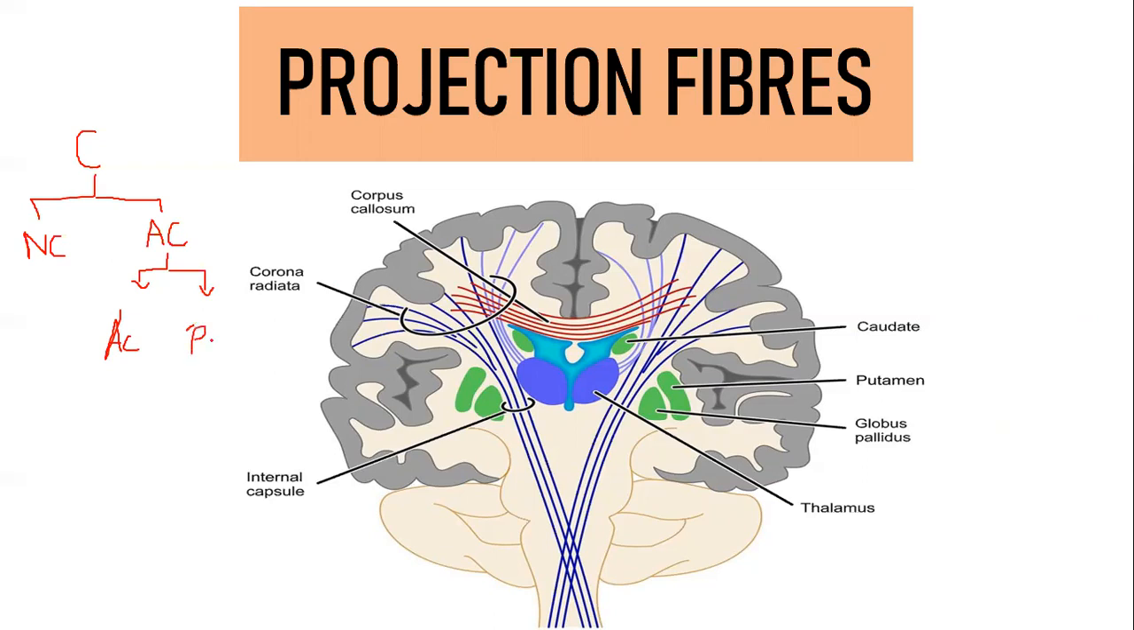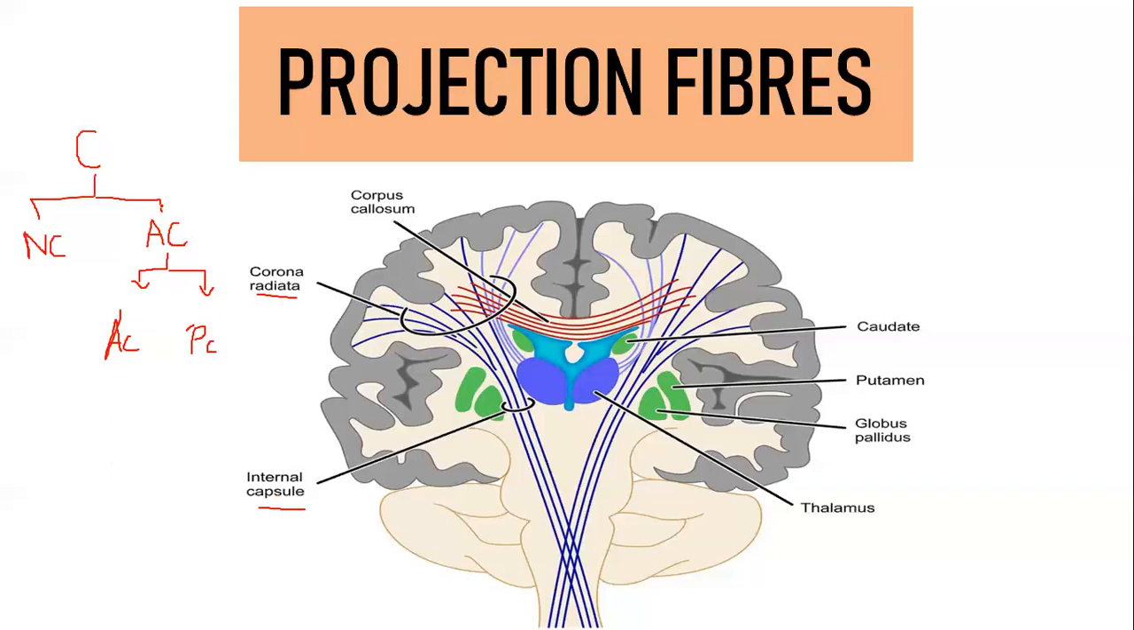So why am I telling all these stories? You need to write what the projection fibers available are. If you take a neocortex, as found in higher mammals, you will have two sets of projection fibers. One is the internal capsule, another one is called corona radiata. So if you take this picture, we have corona radiata and then internal capsule. These two sets of projection fibers are found in neocortex.